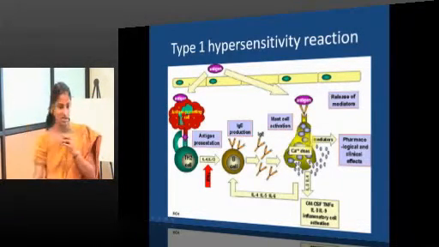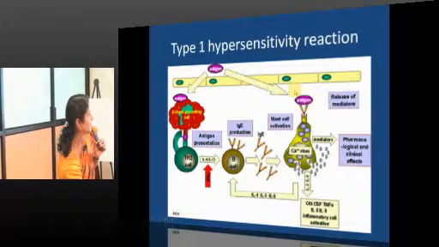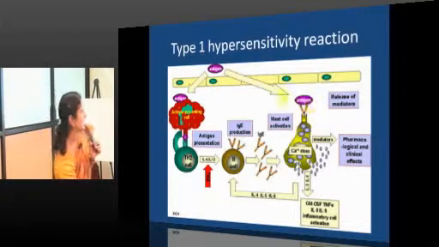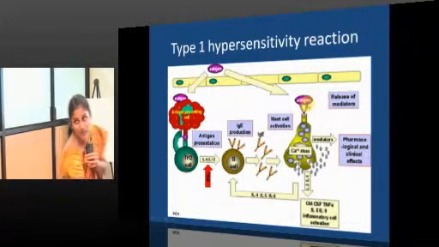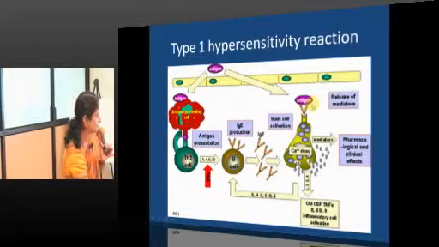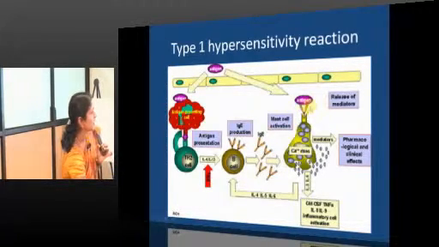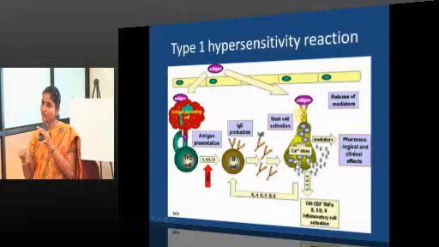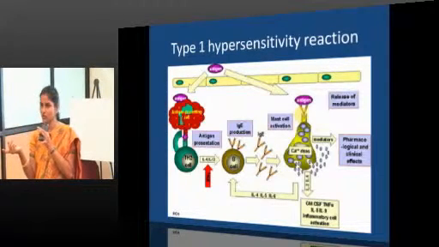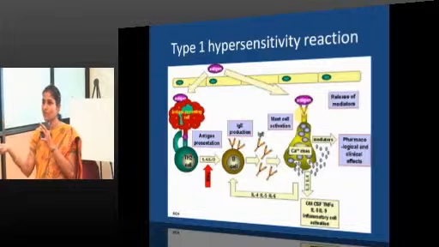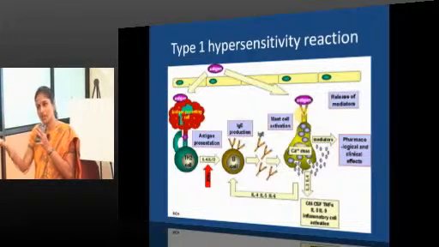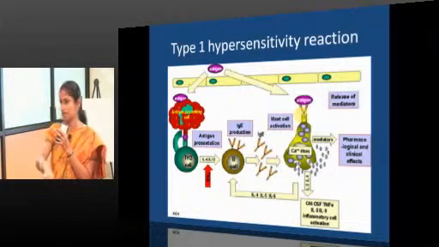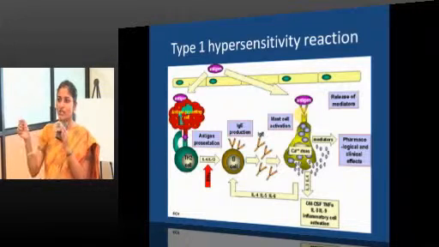With this, there are no symptoms. We can make it over here. Again, the antigen is entering, and the patient is getting exposed to the antigen for the next time. That time, what happens is, I am sorry, here the polyvalency is not shown, but that should be there. This is a polyvalent antigen. Another mistake with this picture is that the mast cell will be coated by more than one antibody. So, a polyvalent antigen on one hand will bind to one FAB portion of an antibody, and on the other hand will bind to the other FAB portion of the adjacent antibody. With this, what happens is cross linking.